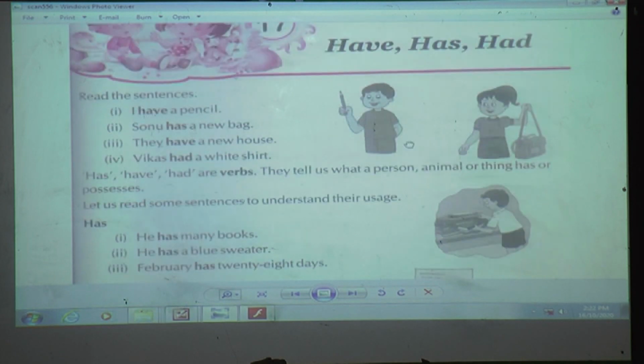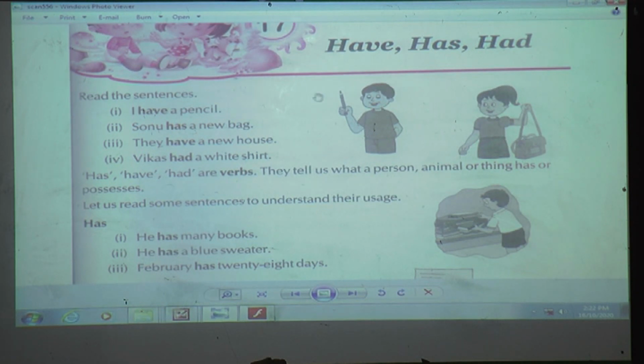Here some sentences have been given to us, so we will read them. I have a pencil. Sonu has a new bag. They have a new house. Vikas had a white shirt. Now here we can see this boy has a pencil. So this pencil belongs to whom?